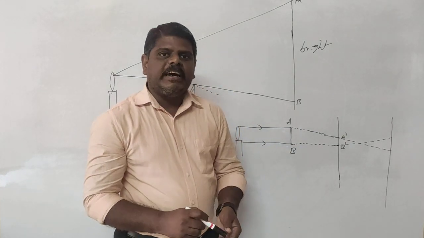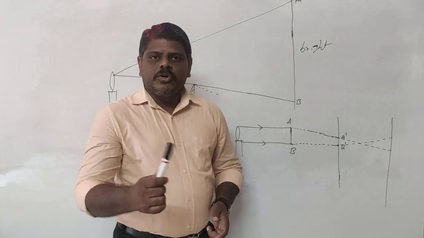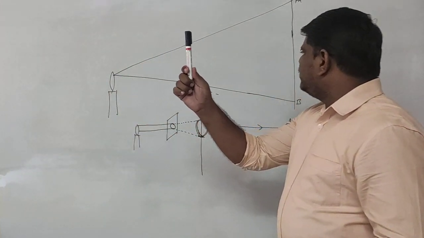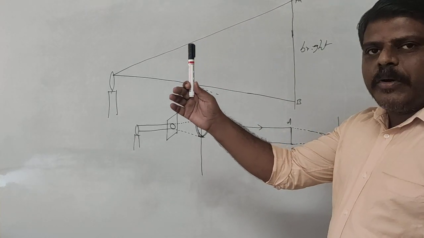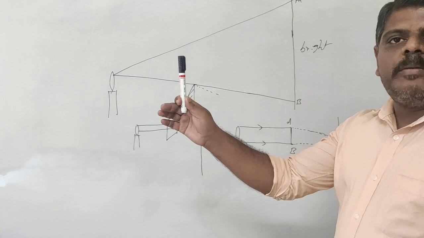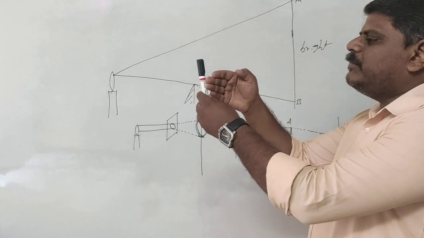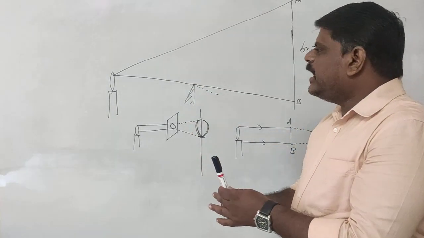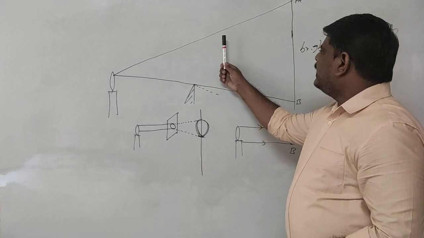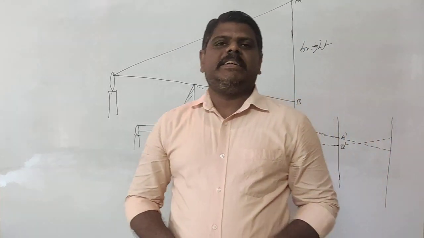For example, suppose opposite to me there is a candle, a tube light, a source of light. If I place the pen at this place, do you find that an image is produced on the screen? No image is produced. Why is no image produced? The reason is the light coming from here bends and the light coming from here also bends and travels. If I take the screen very near to it, then we will find the image is produced. So the same thing happens here also.